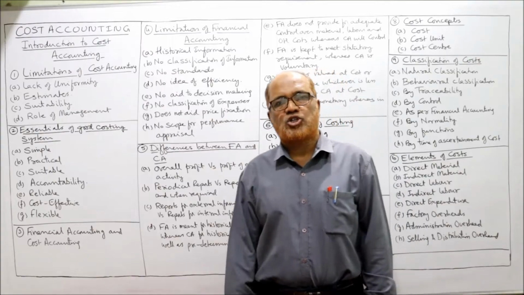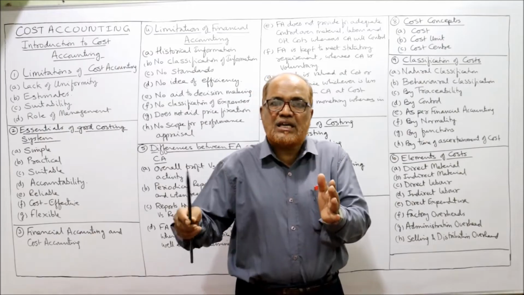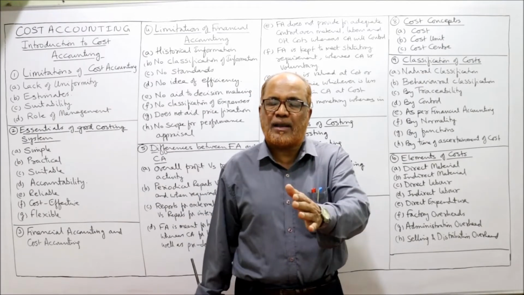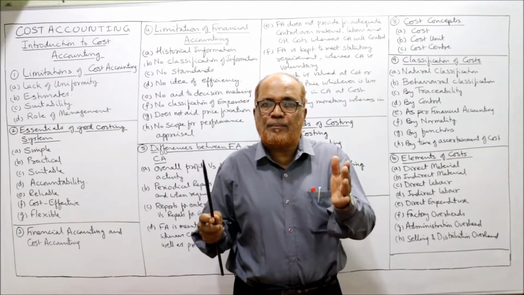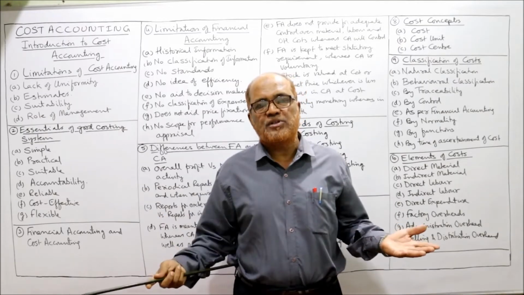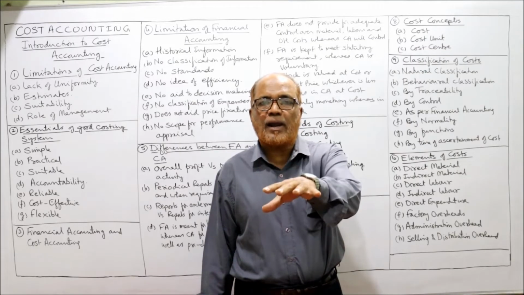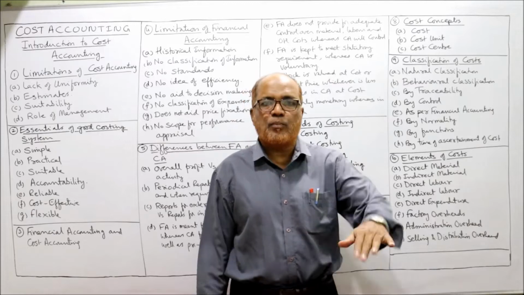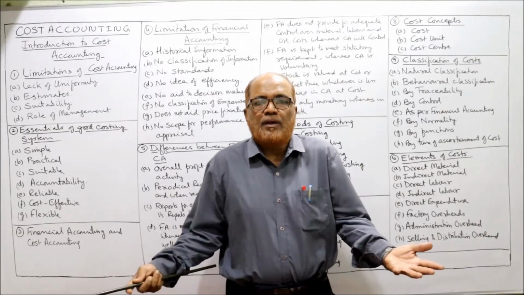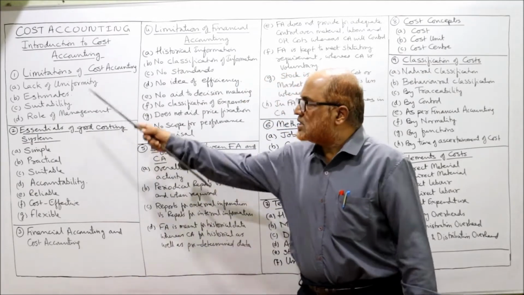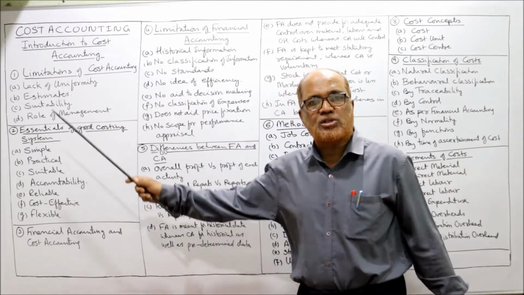Last one, role of management. Ultimately, what are the expectations of the management? Whether management is taking into account the information provided by cost accounting or not. If the management does not accept the information provided by cost accounting, that means the cost accounting will fail. Ultimately, cost accounting is applied mainly to help the management by providing information. If the management has not accepted that information, then the whole cost accounting will fail. So these are some of the limitations of cost accounting. In examination, you may get a question on what are the benefits and what are the limitations of cost accounting.